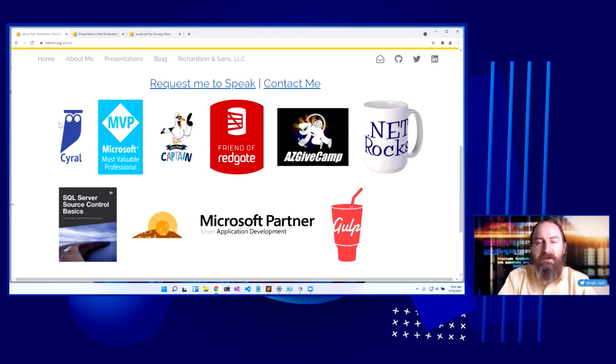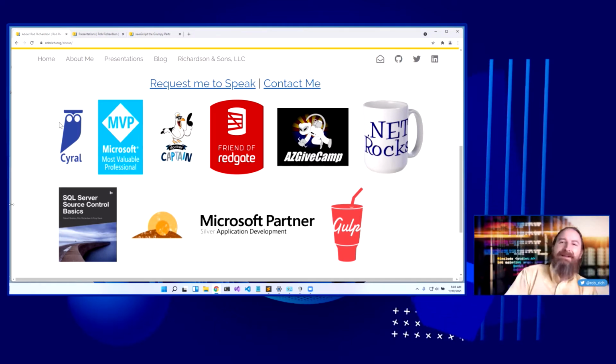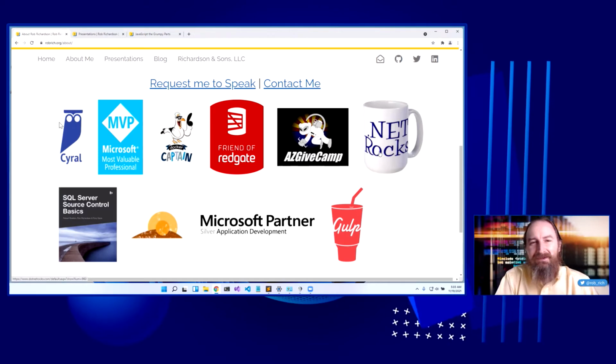Some of the other things that I've done, I worked as a core contributor on the Gulp team in version 2 and version 3. That was a lot of fun. And my claim to fame, I replied to a .NET Rocks podcast episode. They read my comment on the air, and they sent me a mug. Woohoo! So there's my claim to fame, my coveted .NET Rocks mug.